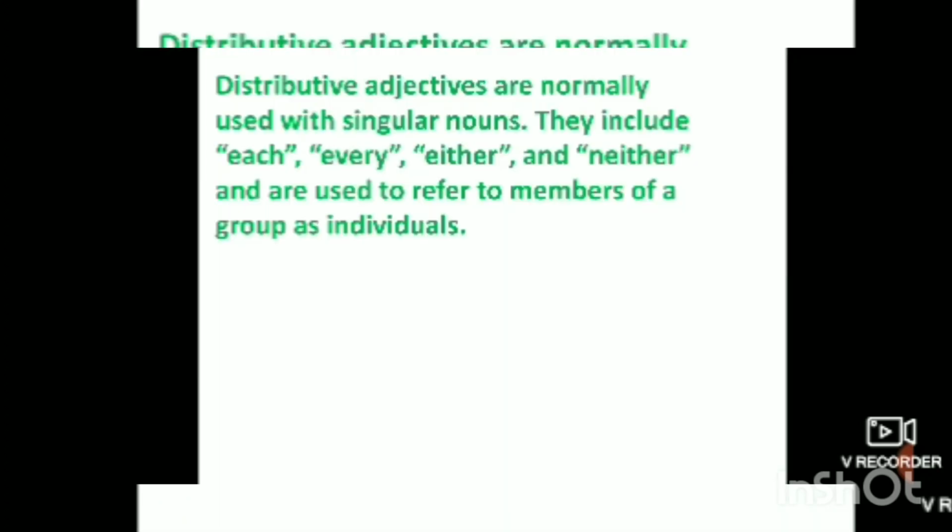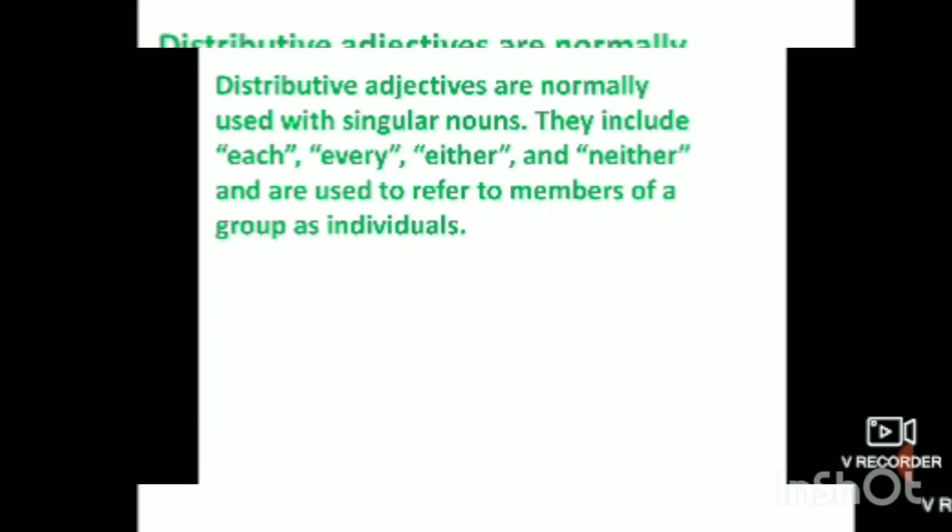Now the next one is distributive adjectives. These are normally used with singular nouns. Need to understand: distributive adjectives are normally used with singular nouns. They include each, every, either, and neither, and are used to refer to members of a group as individuals.